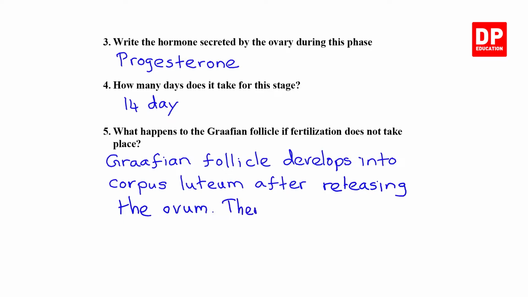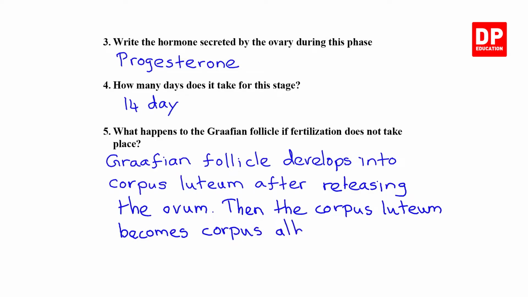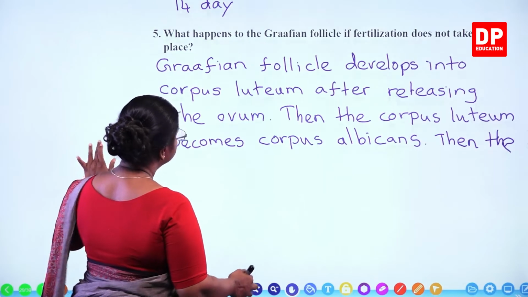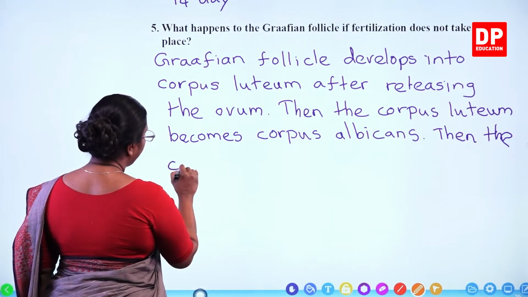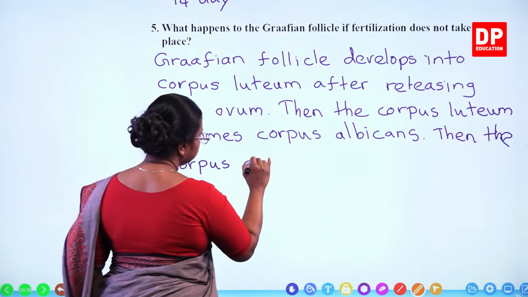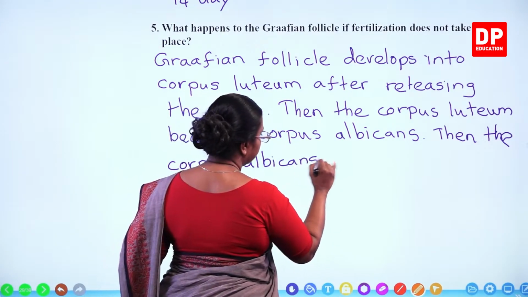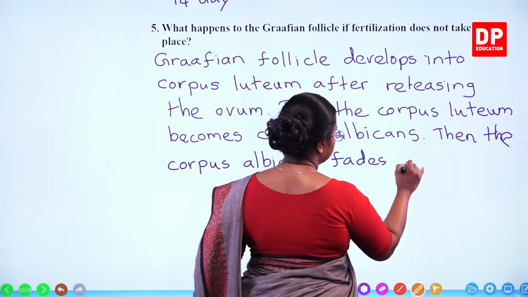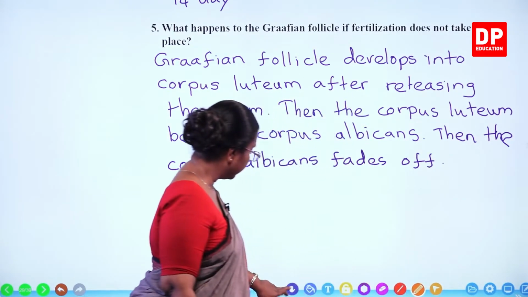Then the corpus luteum becomes corpus albicans. Then the corpus albicans fades off. So those are the changes.